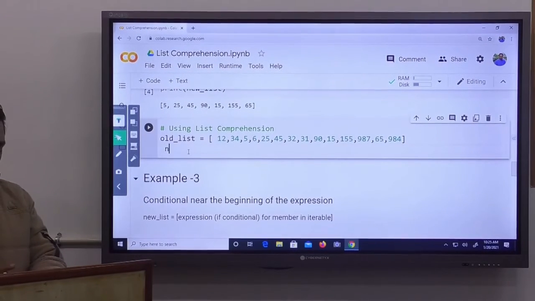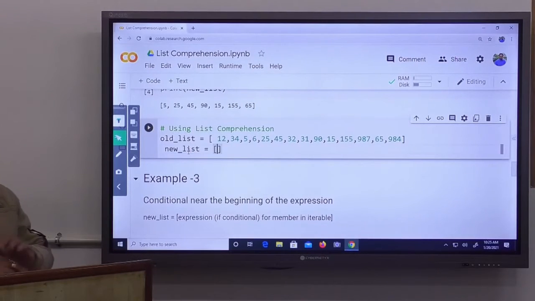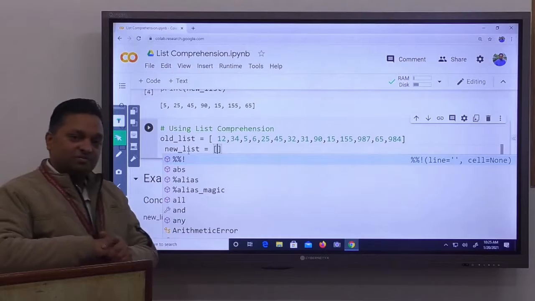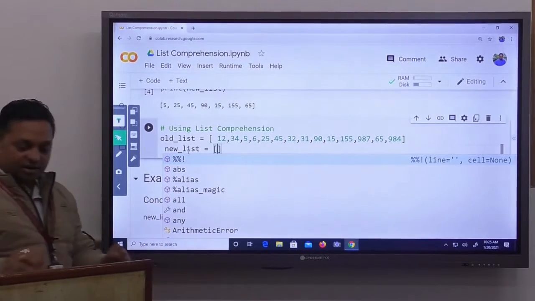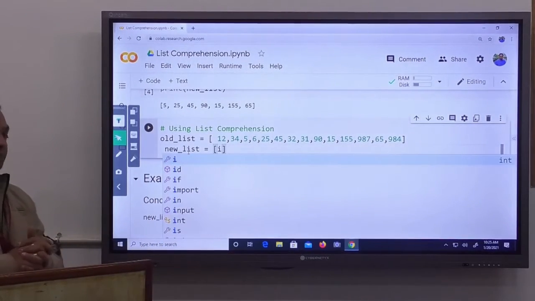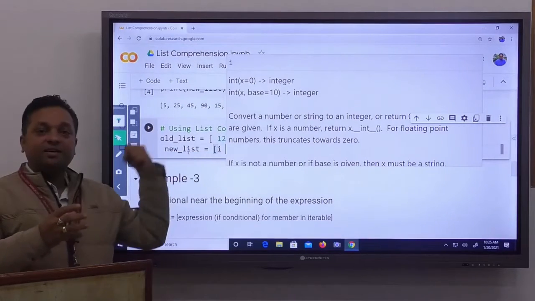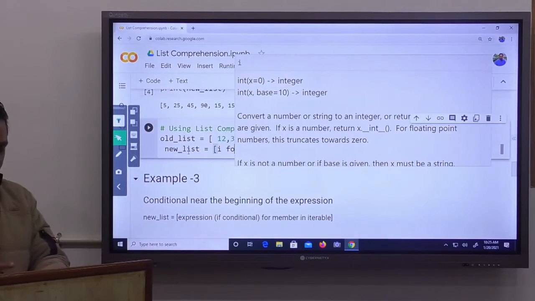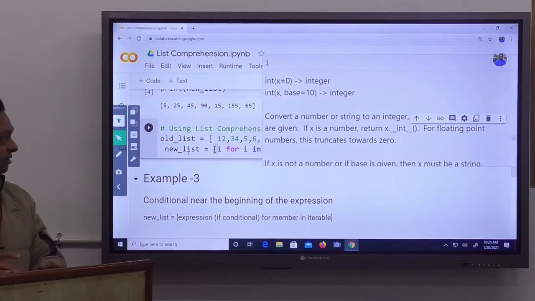Here we have to create a new list. So I took a variable, new list is equal to. Okay. You should remember the syntax. First, what do we want? What is the expression? So I want a value that is represented by I. From where do we want to pick the value of I? So it will be for I in which list?